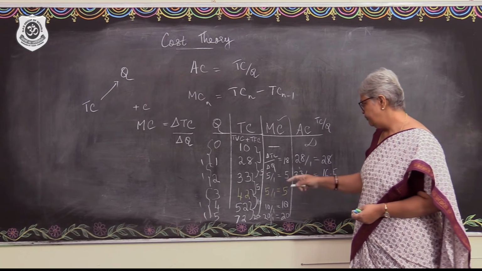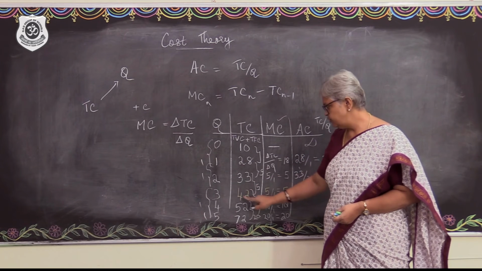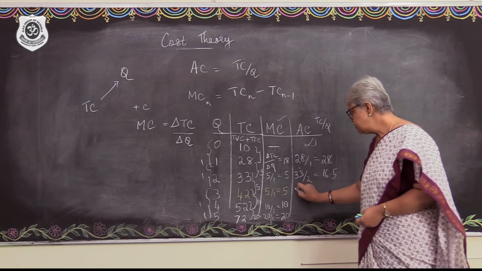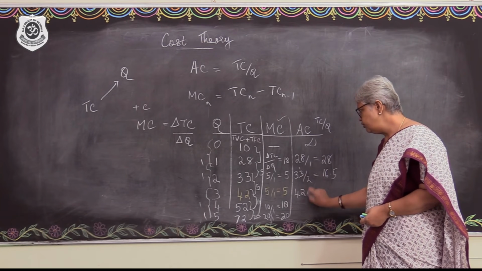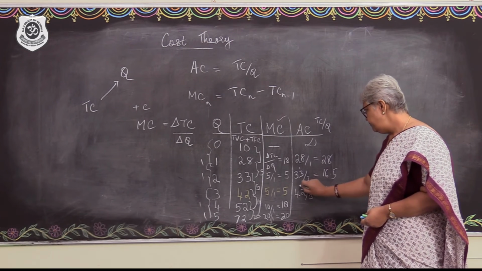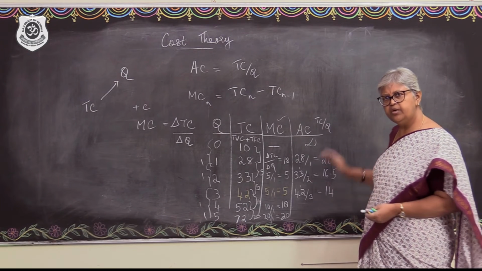Then, as the output is going to increase to the third level, the total cost has gone up from 33 to 42. Right? So, that would be 42 divided by 3. So, how much will that be? That would be 14. Right? What are you seeing here?